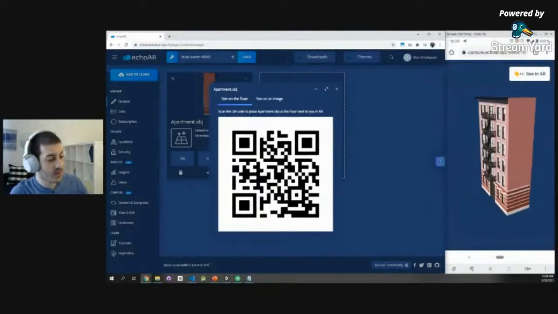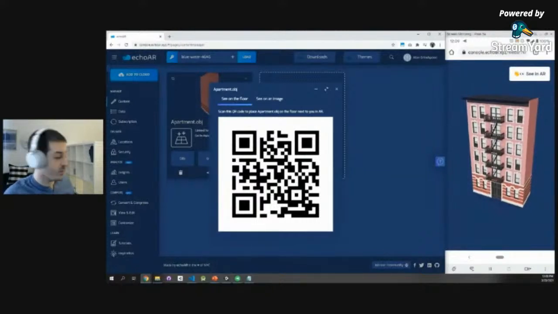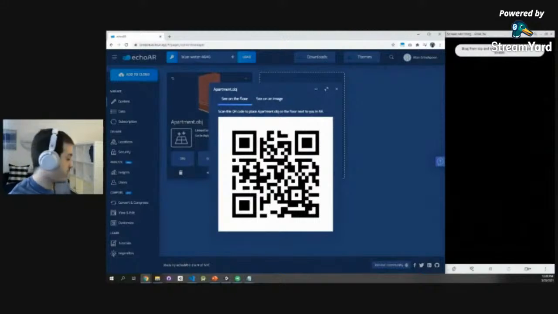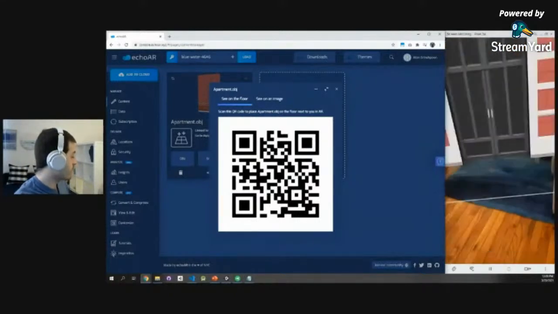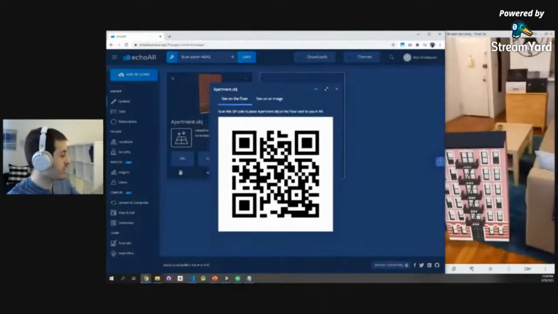So a web page opened, and I am able to see this building right here. Again, all you have to do is scan this with your phone. I'm going to click see in AR. It will redirect to a camera. Again, the camera will instantiate. You don't have to do anything. And voila, suddenly we're able to see this building right here with me. How cool is that? And all I had to do was click see in AR.